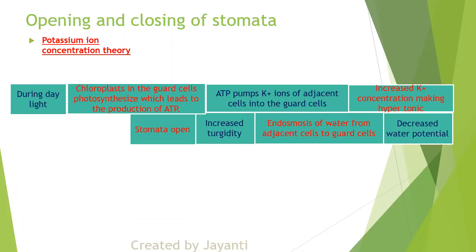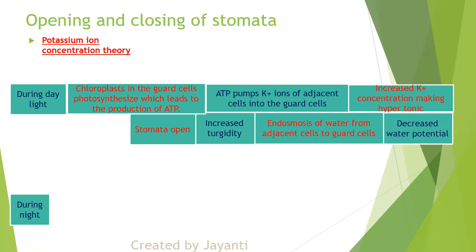Okay. So during the daylight, the chloroplast is producing ATP. ATP is pumping potassium ions into guard cells. Because of that, the concentration becomes hypertonic, and there is less water in the guard cells. Therefore, endosmosis will take place. It will try to bring in the water, increasing the turgidity, and the stomata opens.